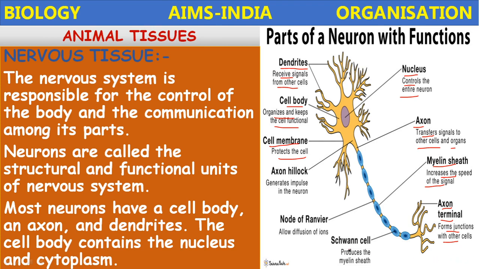Then the Schwann cells. The Schwann cells are the special cells present in the axons. They produce the myelin sheath; this myelin sheath is secreted by the Schwann cells only. Nodes of Ranvier are the gaps between the myelin sheath, and they allow the diffusion of ions. And then the axon hillock generates the impulses in the neuron. So these are the parts and functions of the neuron. The neuron is finally considered as the structural and functional unit of the nervous system. Okay, children.